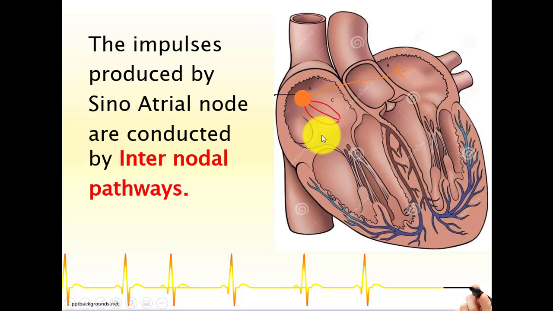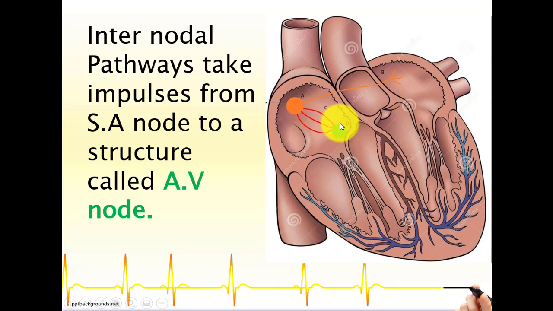Now what is happening next is this. The impulses that are produced by the SA node are conducted to the lower part of the heart via the internodal pathways. The headquarters, the SA node, is transmitting its impulses to the other parts of the heart. So this is like the second phase. If I move to the next slide, the third phase of the cardiac conduction system is the AV node. The internodal pathways transmit their impulses to the AV node, which is located on the interventricular septum. So basically the sinoatrial node transmits these impulses via the internodal pathways to the AV node.